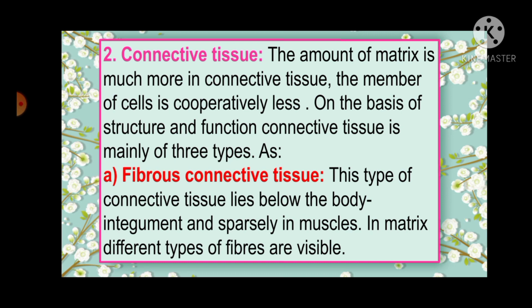Connective tissue. The amount of matrix is much more in connective tissue. The number of cells is comparatively less. On the basis of structure and function, connective tissue is mainly of 3 types. Fibrous connective tissue: this type of connective tissue lies below the body integument and sparsely in muscles. In matrix, different types of fibers are visible.